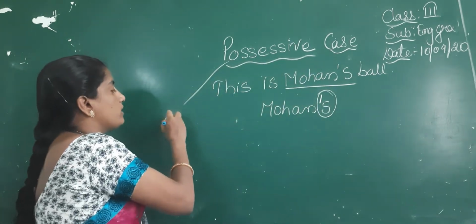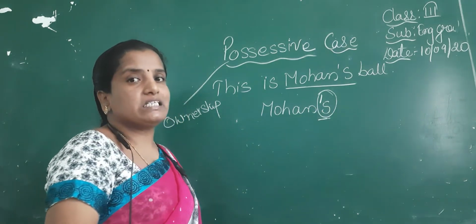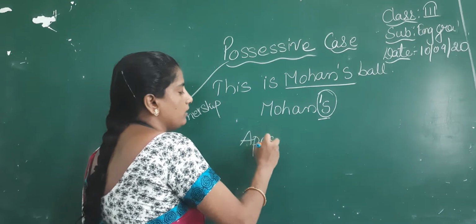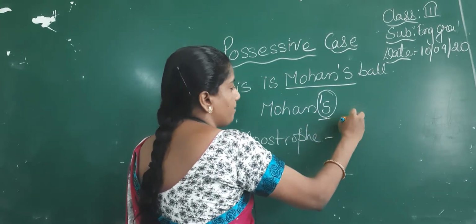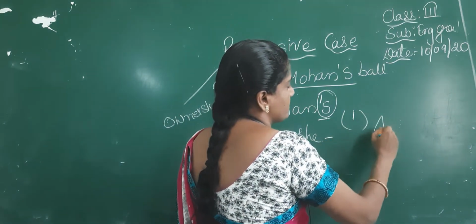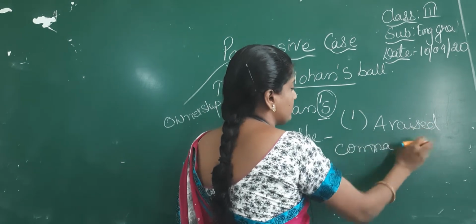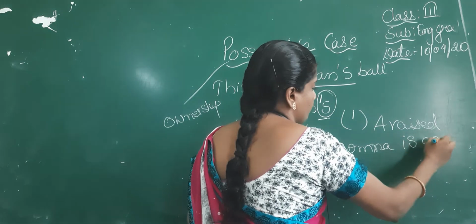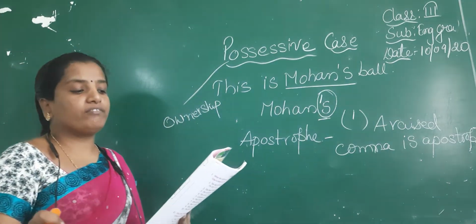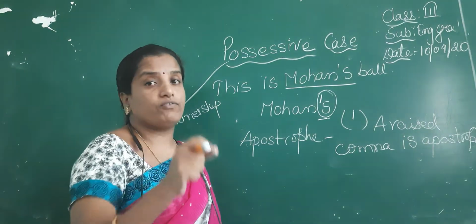Possessive case means ownership, and it is denoted by an apostrophe S. The raised comma is called an apostrophe. Let me explain so you don't have any confusion: the comma placed above the line is the apostrophe, and a comma placed below is a comma. A raised comma is known as an apostrophe. Along with the apostrophe, we use S with singular words, and we use only the apostrophe with plural words.